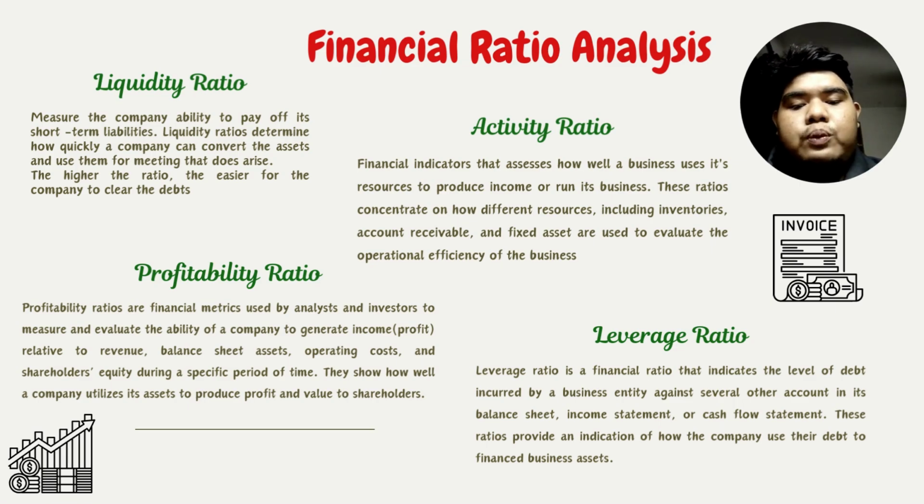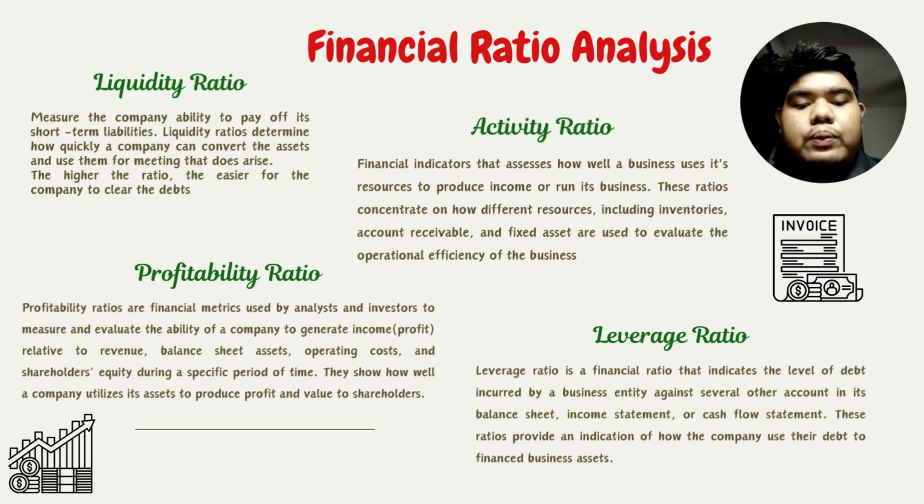The third one is the profitability ratio. Profitability ratios are financial metrics used by analysts and investors to measure and evaluate the ability of a company to generate income and profit relative to revenue, balance sheet assets, operating costs, and shareholder equity during a specific period of time.